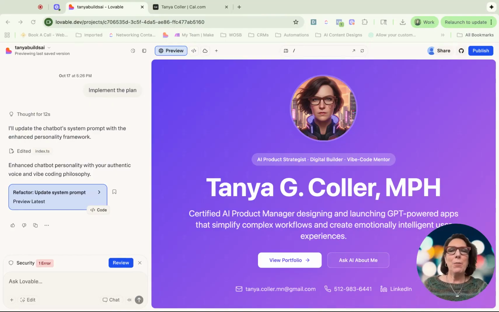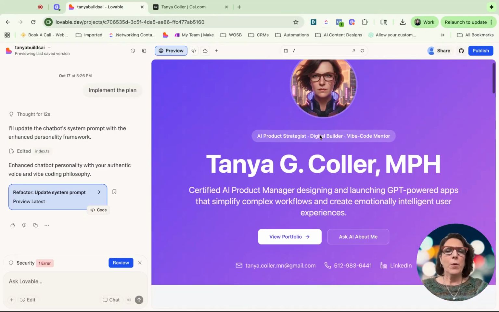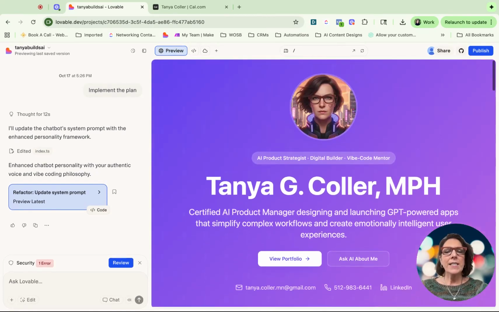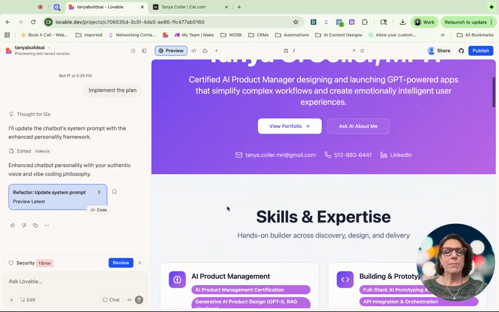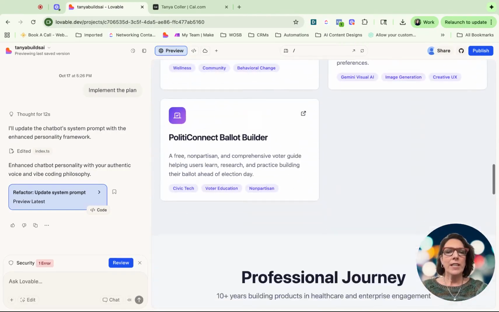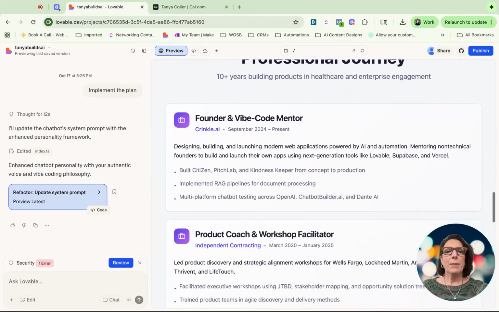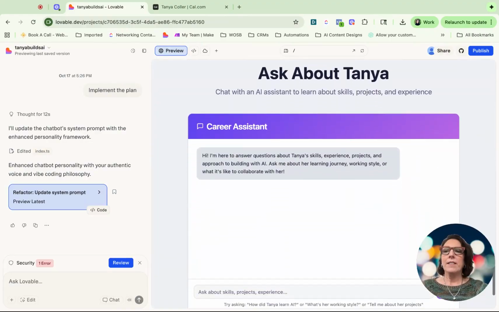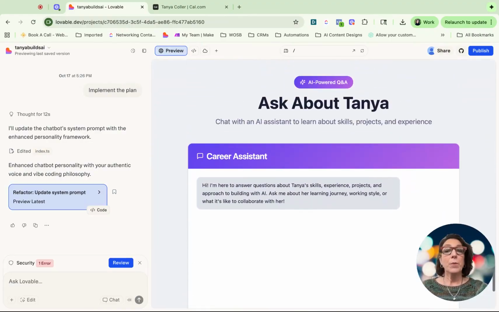Delicious. All right, so today, what are we going to do? We are going to work on my own resume website. And if you haven't seen this before, this is built in Lovable. I built it all just through natural prompts. And I have my portfolio here, my skills and expertise, my featured projects, and I have my professional journey, as well as this career assistant, right?